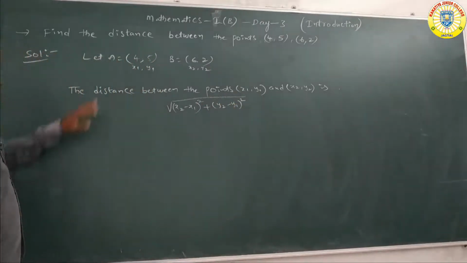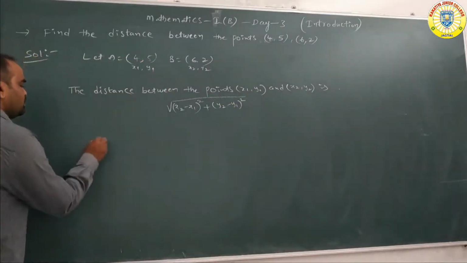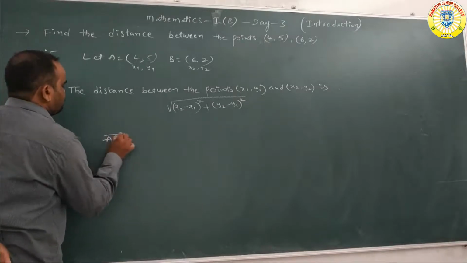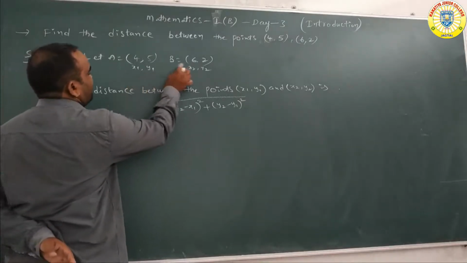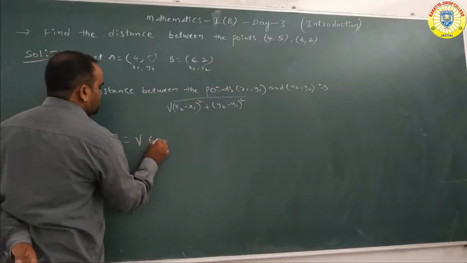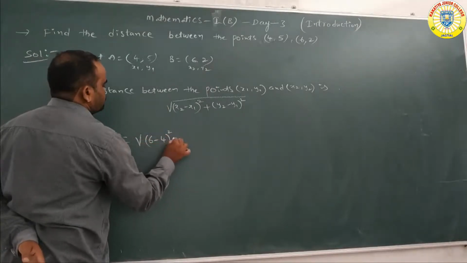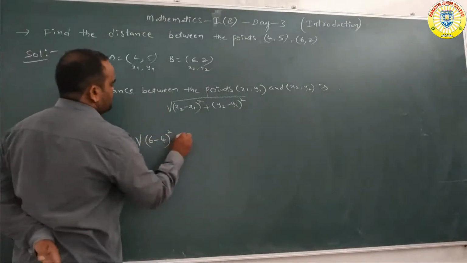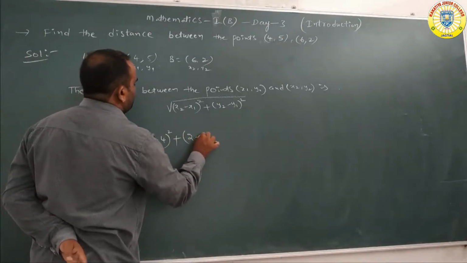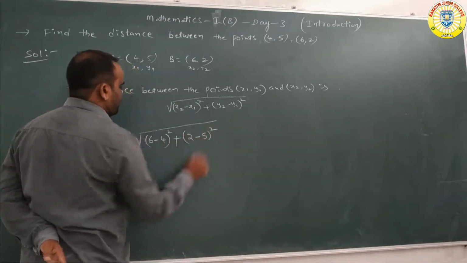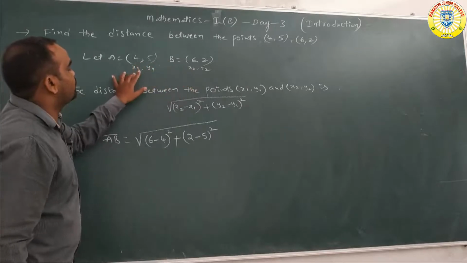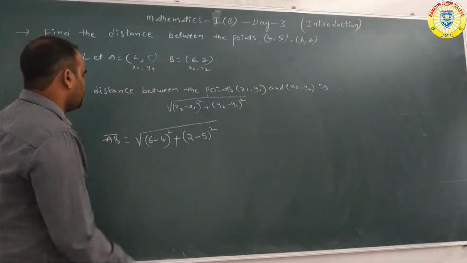So AB bar is equal to under root of 6 minus 4 whole square plus 2 minus 5 whole square. Okay, now 6 minus 4 whole square, 2 minus 5 whole square.